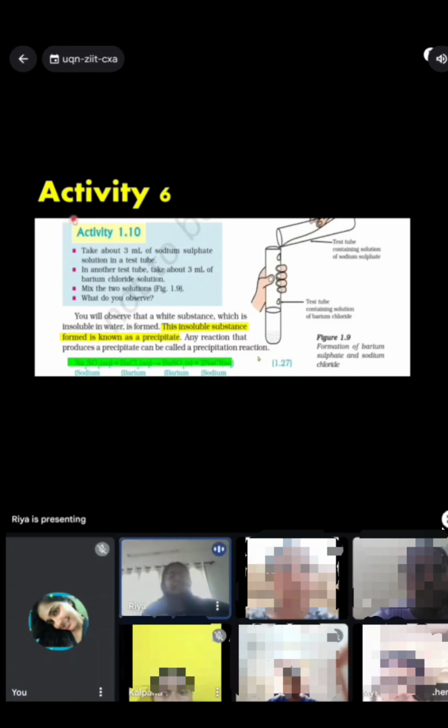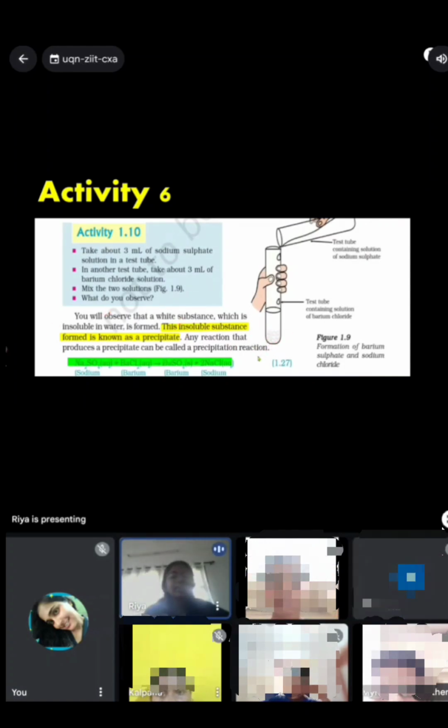Now talking about activity 6, we have to take 3 ml of sodium sulfate in one test tube, and in another test tube we'll take 3 ml of barium chloride. Mix the two solutions. What do you observe? First, we can see this insoluble substance in the water. It is not getting dissolved, so that is known as the precipitate.